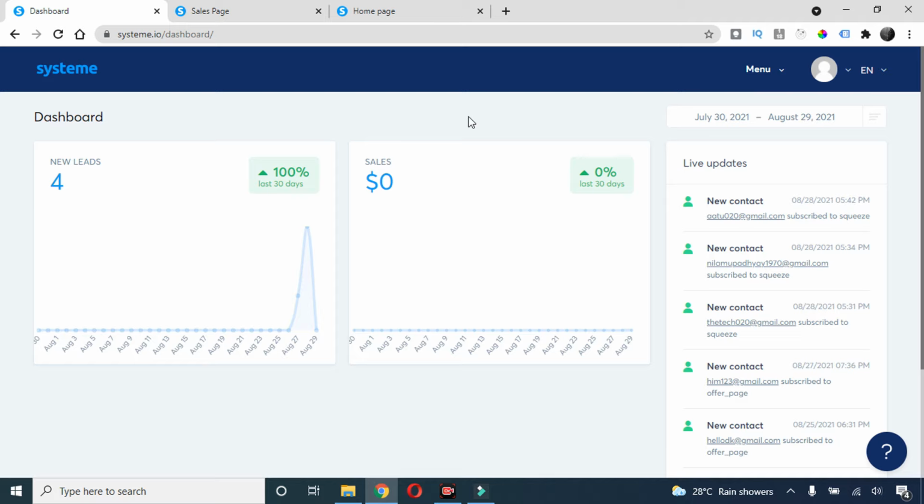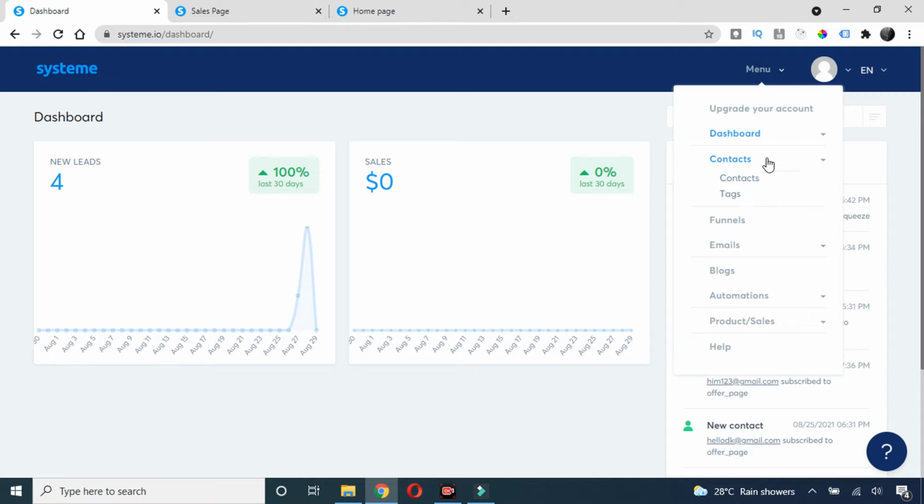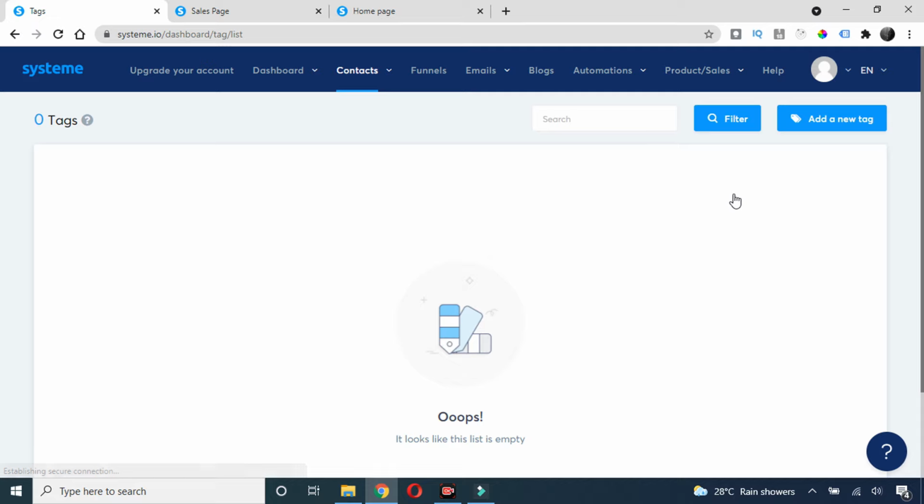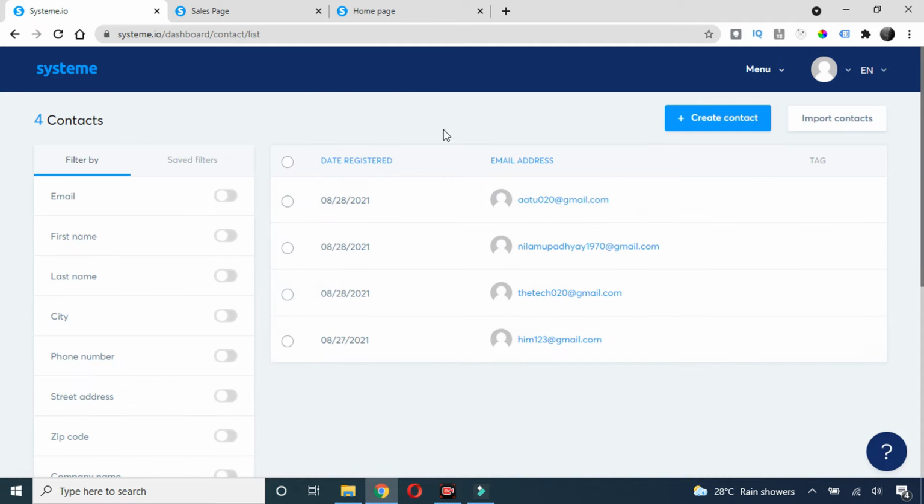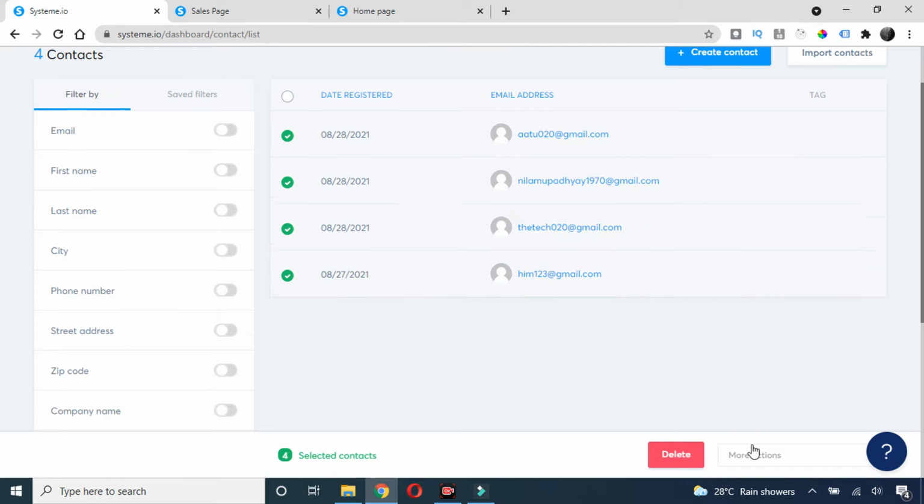And the software is not only limited to these features, they have some extra features as well. If you go to this menu, and if you go to this contact, you can add your tags here as well, like you can separate your subscribers according to your tag. Okay, apart from this, if you go to this contact here, you can export all these contacts, like you just choose this. Okay, and click here, just go to this more action, and they have an export option.